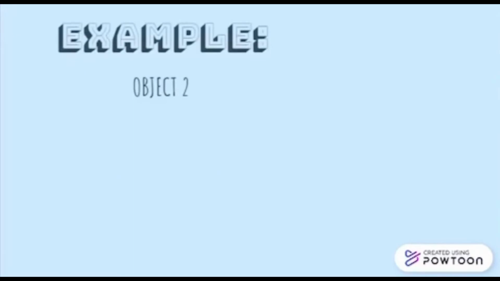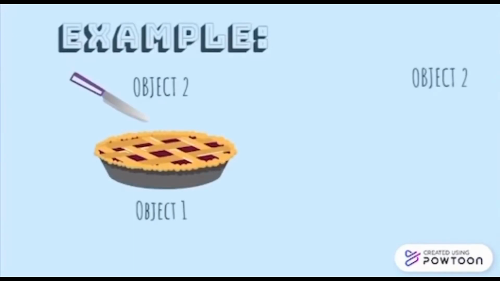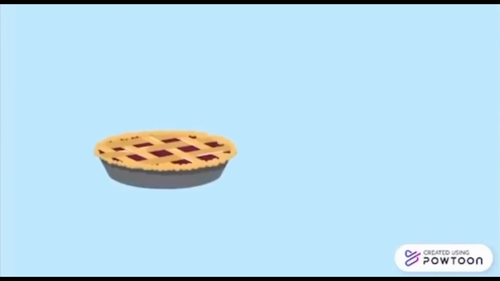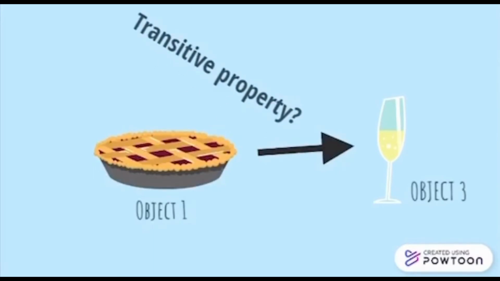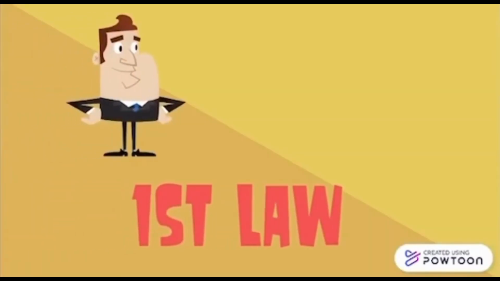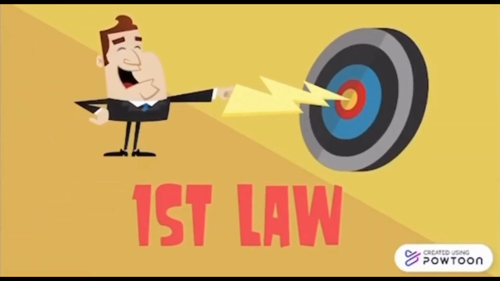So let's see an example I found on Khan Academy. Let's say we have a frozen pie and then we have a hot knife, and the knife will transfer some heat to the pie until it reaches thermal equilibrium. And then we have another object, which is a glass filled with liquid, and the knife will be in thermal equilibrium with the glass. So basically what will happen is that object 1, which is the pie, will be in thermal equilibrium with the glass filled with liquid, which is object 3. That's what the law mentions. And a way I like to think about this is the transitive property in math. So maybe you can remember it like that too.